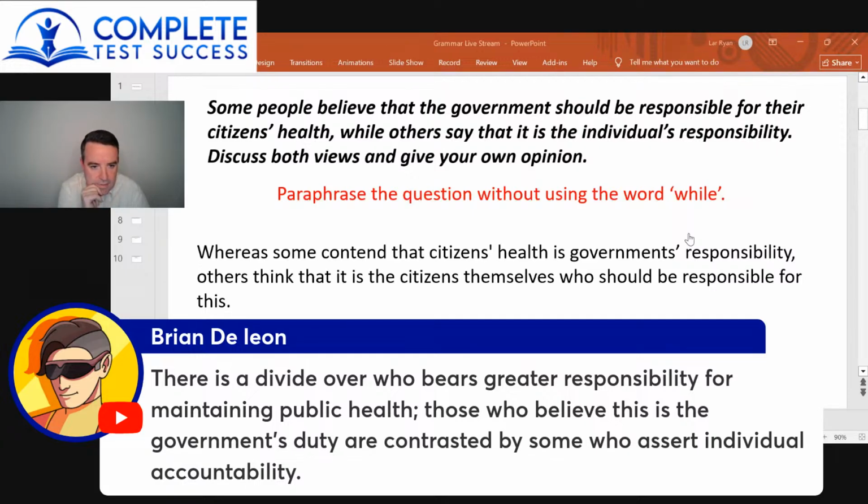There is a divide over who bears greater responsibility for maintaining public health. Those who believe this is the government's duty are contrasted by some who assert individual accountability. Yeah, that's good, but overly complicated.